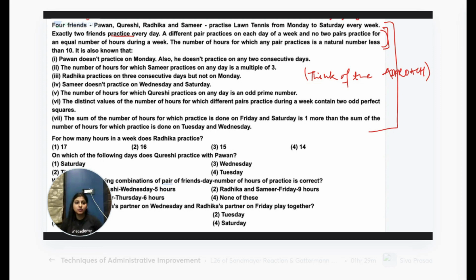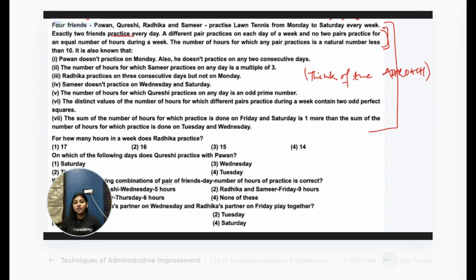Sixth clue. The distinct values of the number of hours for which different pairs practice in a week contain two perfect squares.